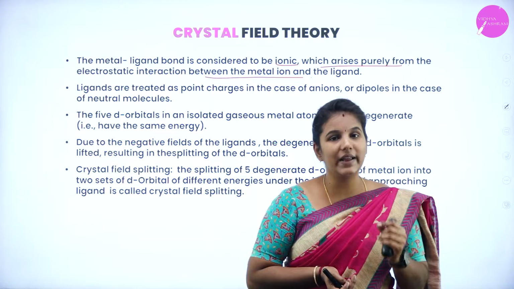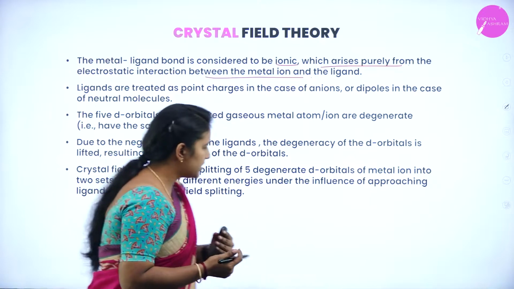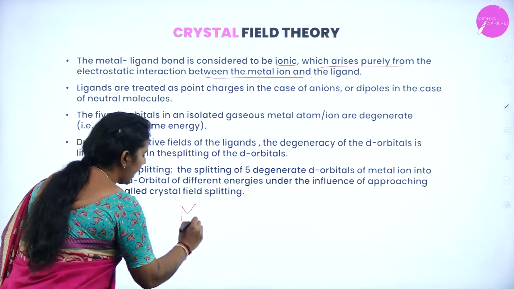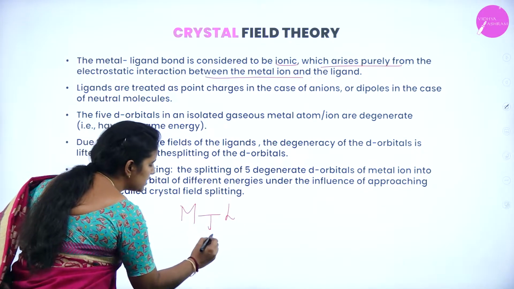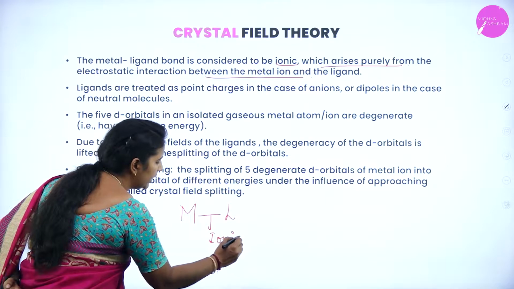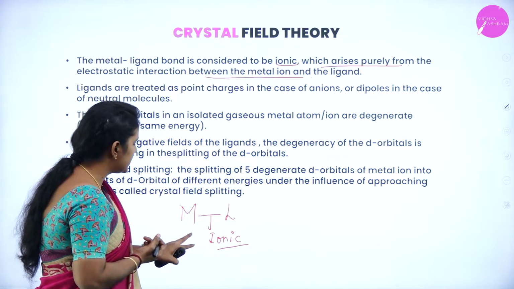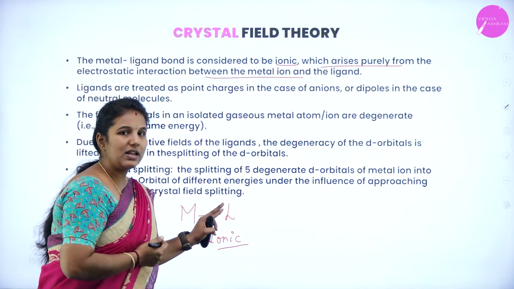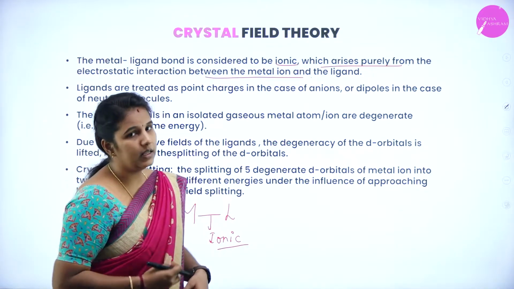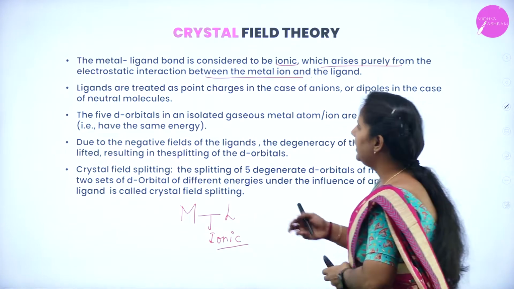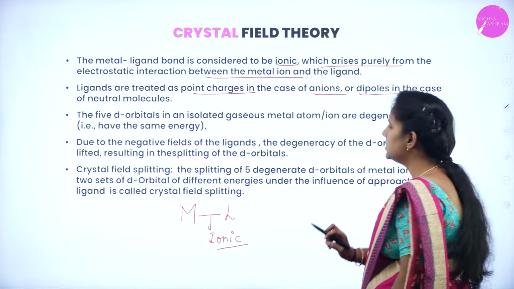Those concepts are clearly explained by crystal field splitting, in that we can clearly understand that the metal atom will always form a bond with the ligand, and the nature of this bond is usually ionic. So what does crystal field theory say? The metal can easily form a bond with the ligand, and the nature of such bonds is known as what? Ionic in nature.